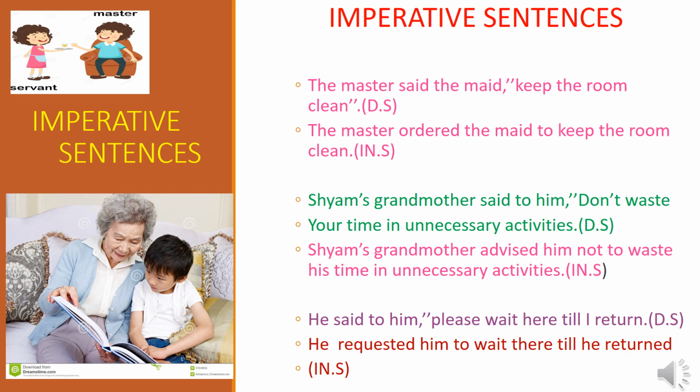See the second example. Shyam's grandmother said to him, don't waste your time in unnecessary activities. So what is the grandmother giving? Advice. Shyam's grandmother, you are going to write it as it is. You are going to remove the said to. Advised, you are going to write it. Him as it is. Remove the punctuation mark. Don't, you have to remove. Use not to. Waste, as it is, you are going to write it. Your, you are going to change it in pronoun.